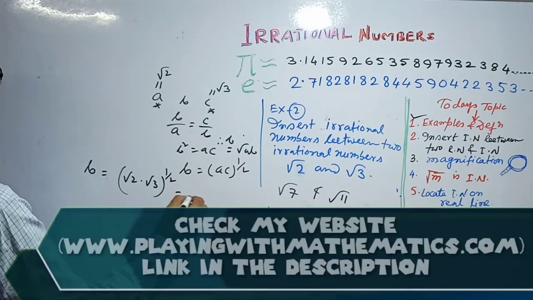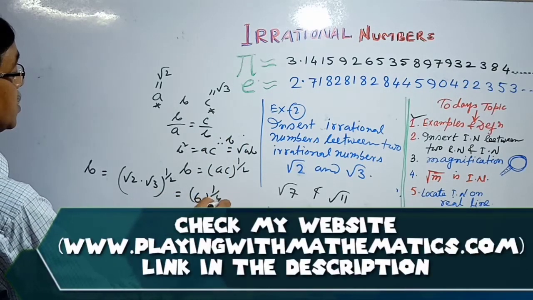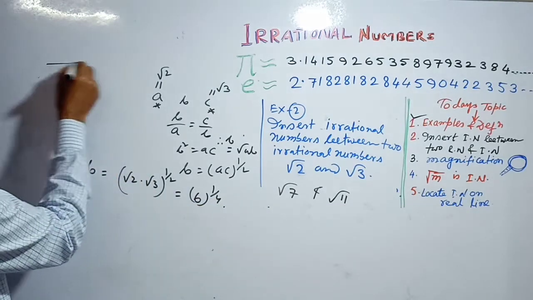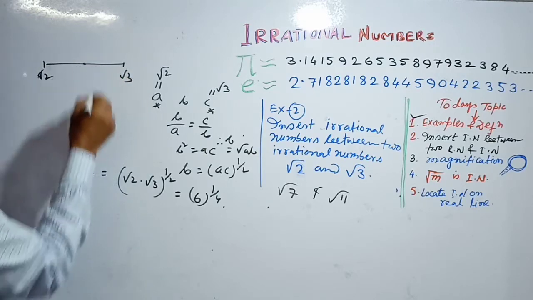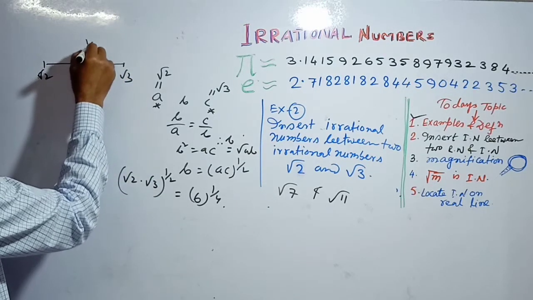Therefore that is 6 to the power 1 by 4. So between root 2 and root 3 we get an irrational number, 6 to the power 1 by 4.